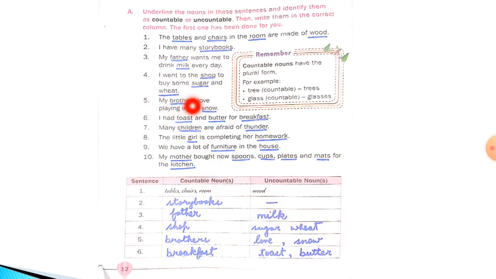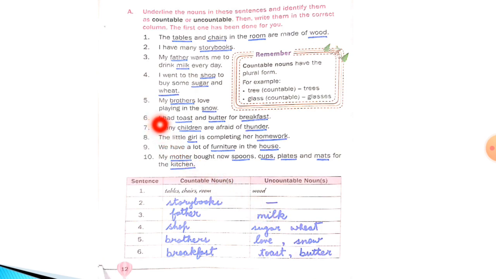Fifth one: my brothers love playing in the snow. Now brothers you can count, so it will come under countable nouns. Snow you cannot count, so it will come under uncountable noun. And there is one more noun, that is love. So you will underline this love also and it will come under uncountable noun.